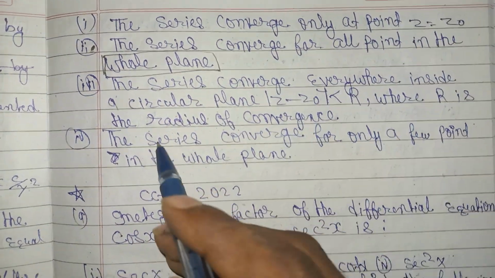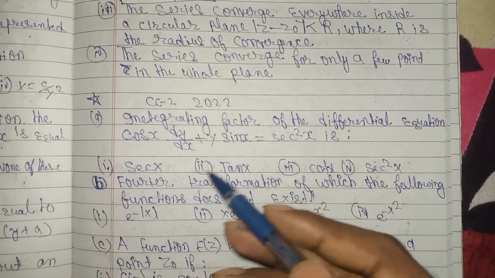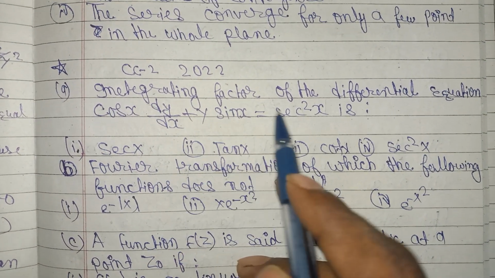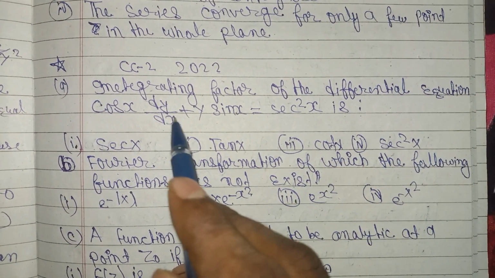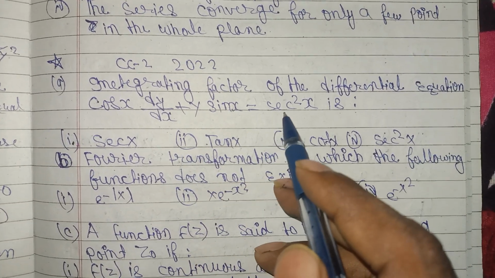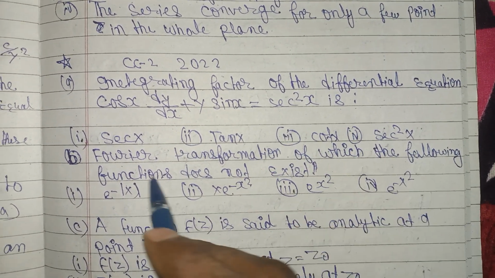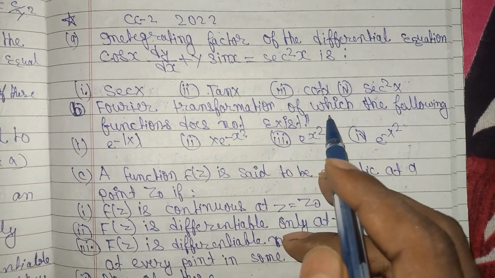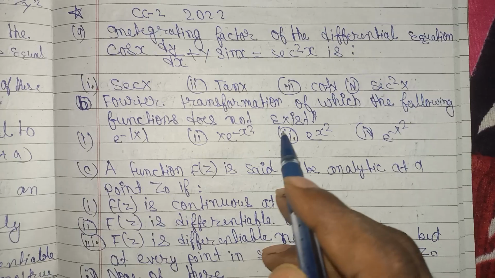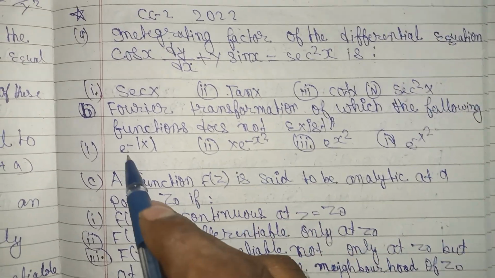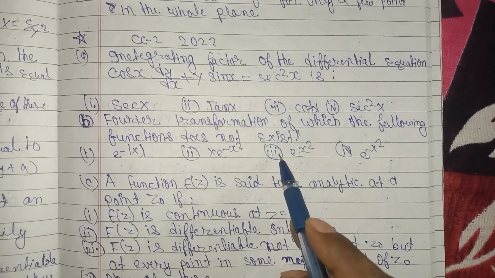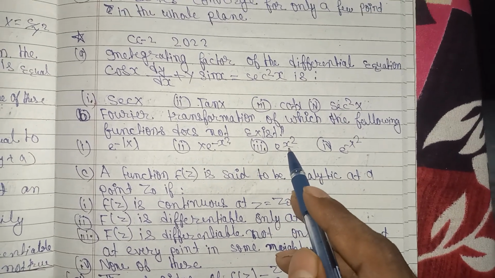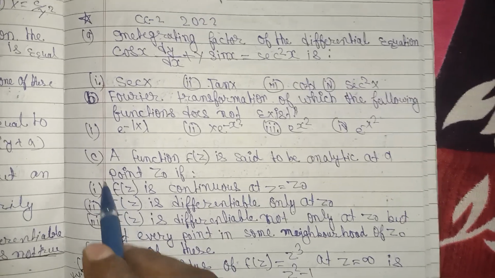Whole plane is correct. And now we come to the 2022 question paper. Question number 1: the integrating factor of the differential equation cos x dy/dx plus y sin x equals sec square x is sec x. Question B: Fourier transformation of which of the following functions does not exist? This is option 3, e to the power x square.